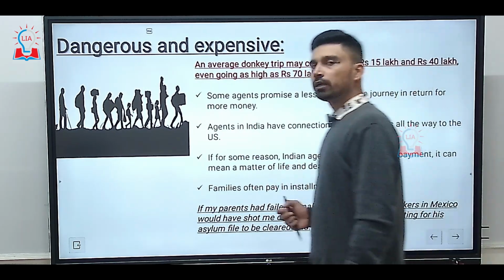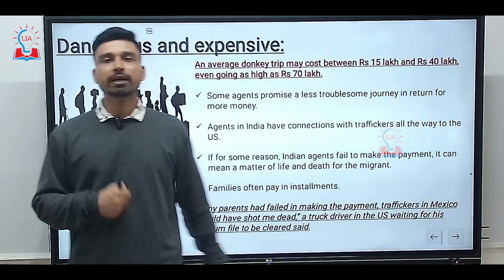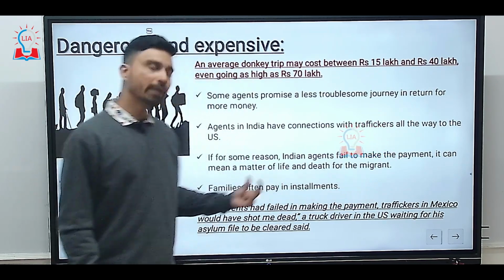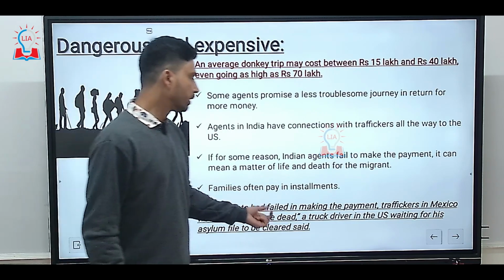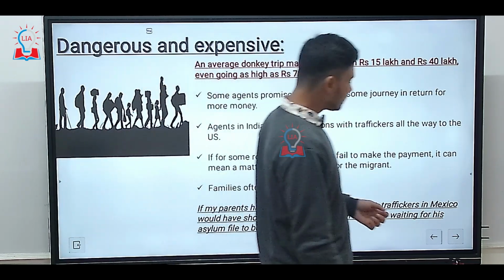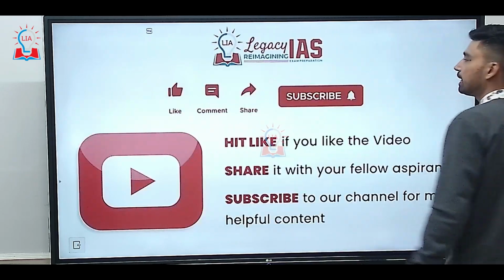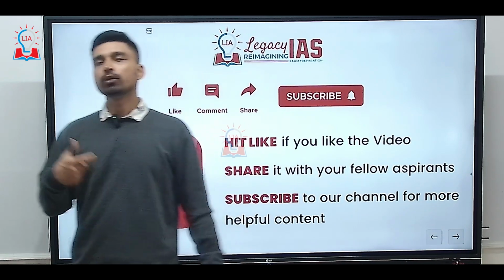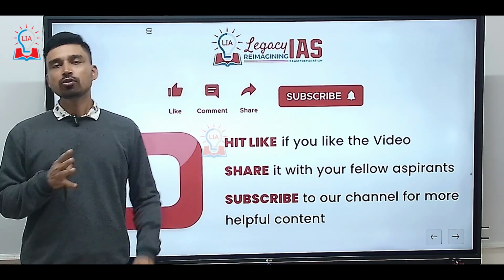One of the statements given by an illegal migrant to the US is: if my parents had failed in making the payment, traffickers in Mexico would have shot me dead, said a truck driver in the US waiting for his asylum file to be cleared. So that is how we can understand how dangerous as well as expensive this donkey route of illegal migration is. That is all about this particular video.